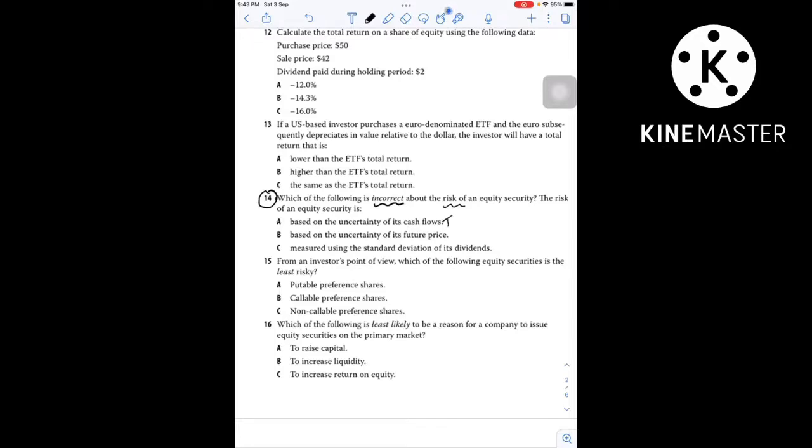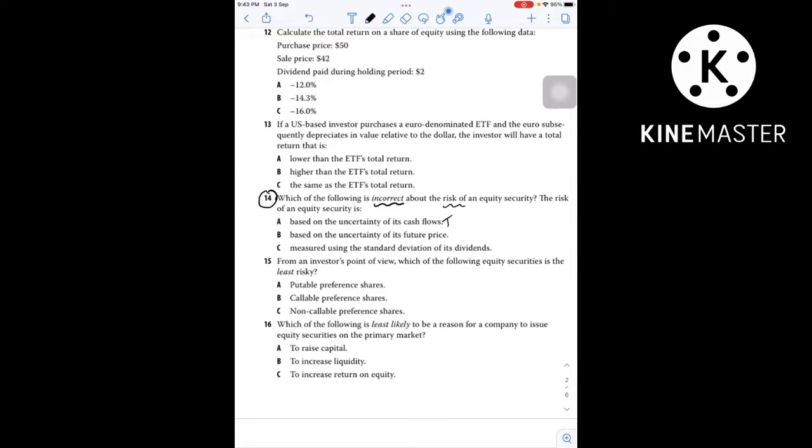This is true, because equity instruments have unpredictable cash flow. We cannot predict cash flow with certainty, because many companies do not give dividends to equity shareholders, as firms are under no contractual obligation to pay dividends. So hence it is very difficult to predict cash flow with certainty. So option A is looking good.